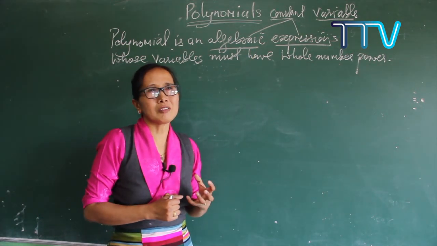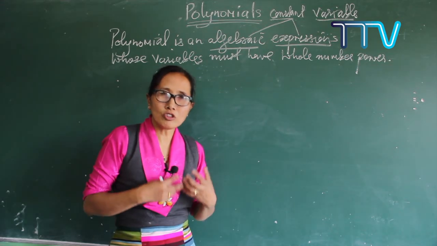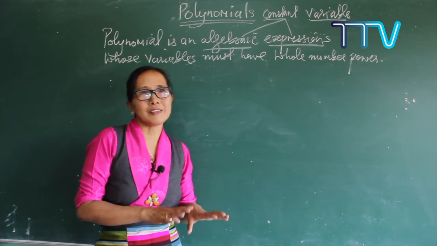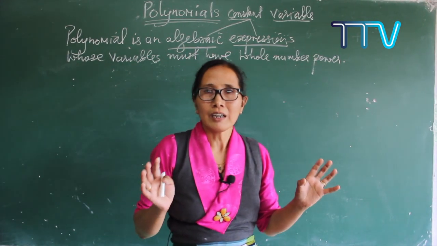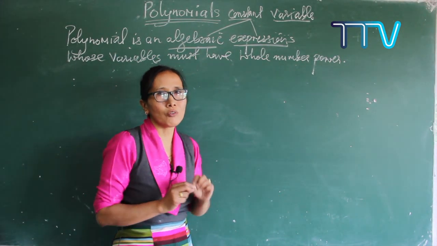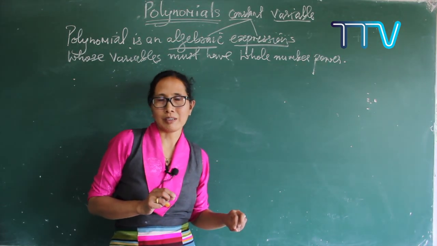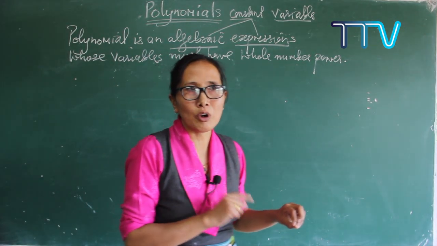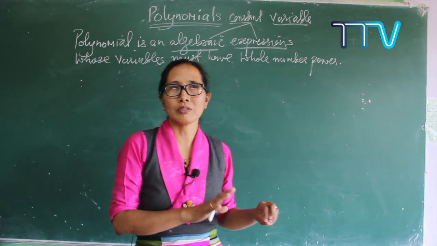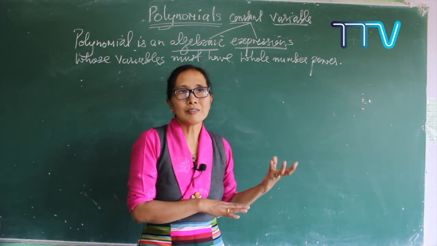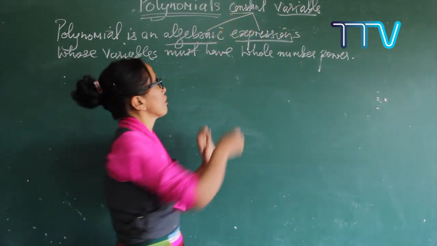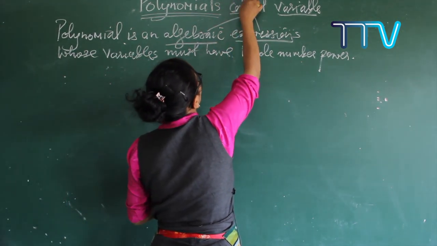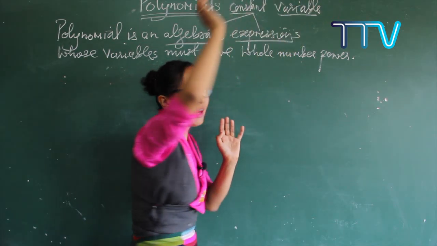Constants means not changeable. If your value is not changeable and it remains the same, that is called a constant. So all the numbers are constants. If you want to get it clear, let me give an example. If you have 5 rupees in your pocket, and somebody asks how many rupees are there in your pocket, it is 5, nothing other than 5. That means your 5 rupees is not changeable, so it is a constant. Let me write it: all the numbers, 5, 3, all other numbers are constants.